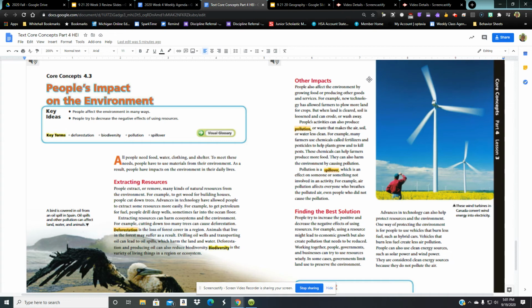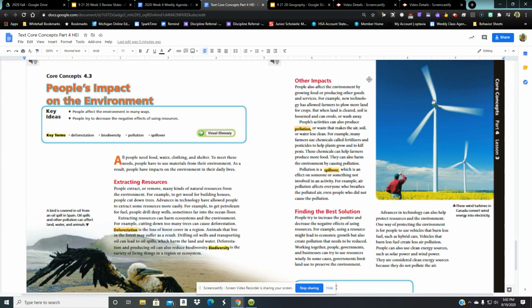Finding the best solution. People try to increase the positive and decrease the negative effects of using resources. For example, using a resource might lead to economic growth, but also create pollution that needs to be reduced. Working together, people, governments, and business can try to use resources wisely. In some cases, governments limit land use to preserve the environment. Advances in technology can also help protect resources in the environment.